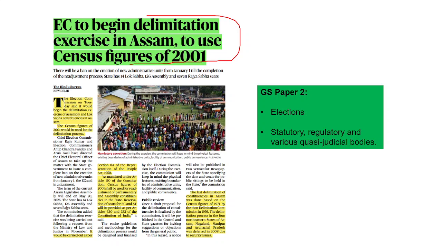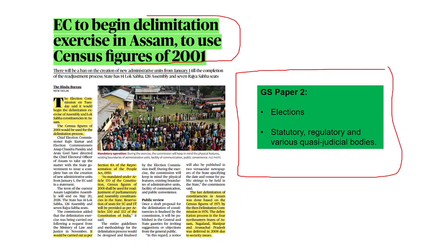This article is basically important for GS paper 2, that is elections and statutory, regulatory and various quasi-judicial bodies, because delimitation exercise is carried out by what is known as the Delimitation Commission, and the Delimitation Commission is set up under the Delimitation Act. It is basically a statutory body, and that is why it becomes important for GS paper 2.